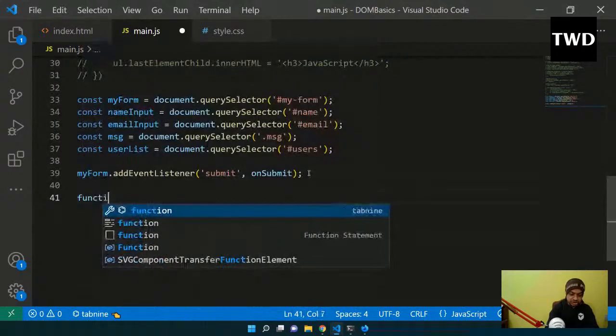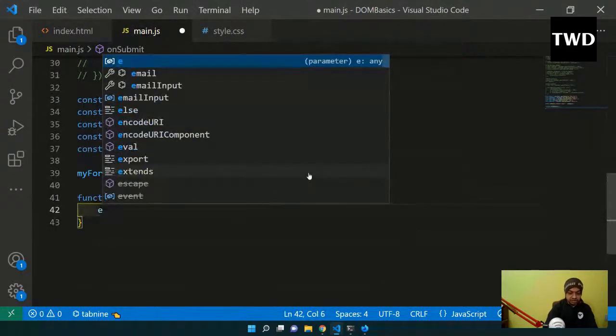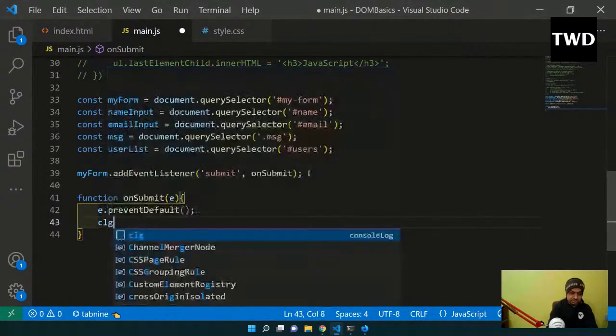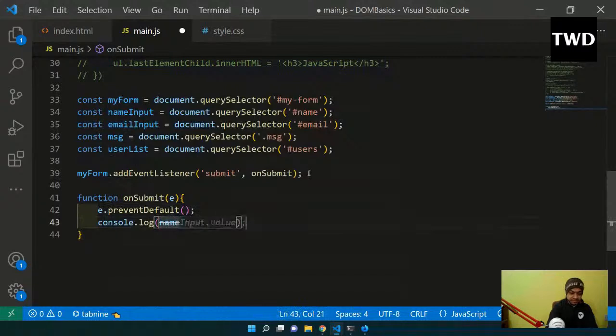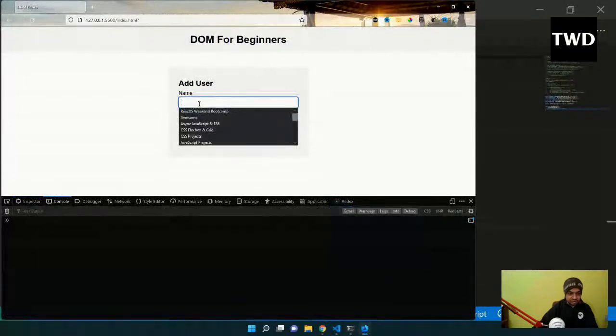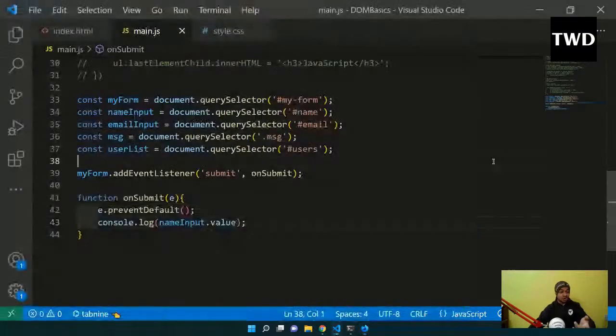And then function onSubmit(e), again we have to do e.preventDefault(). Then let me do one thing: nameInput.value. Let me show what the name input value is. Let me come back here, inspect it, and check the console. Let me enter awesome and submit it. See, I'm getting this awesome. So this is how we can get the value: nameInput.value, emailInput.value, all those things we can do.